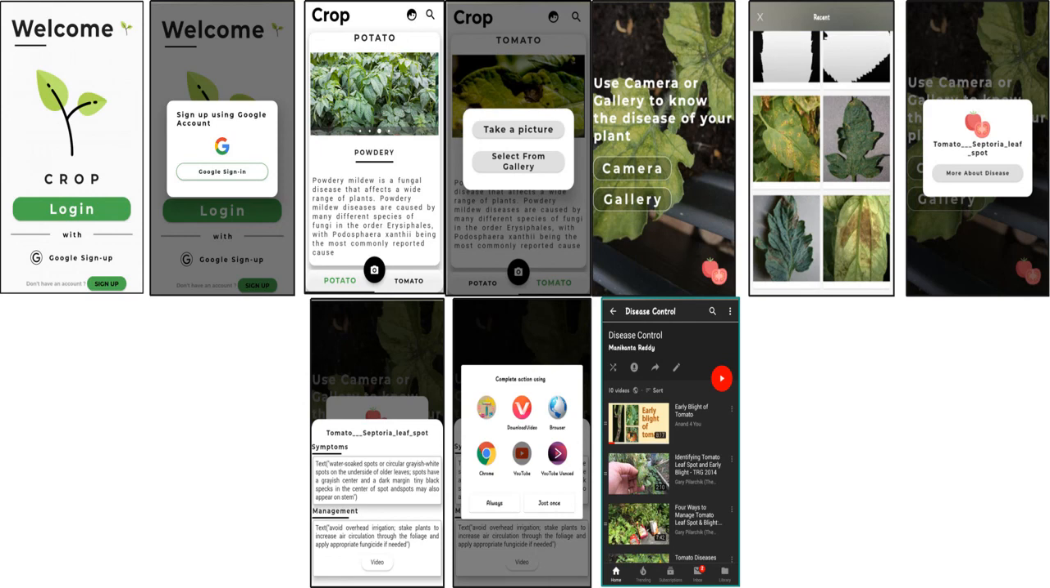These are the snapshots of the application. This is the welcome page, that is the home page. You have to log in to this application using your Google account or email, and you can take a picture from the camera present in the application, or you can upload a picture from your gallery, and you will get the result.